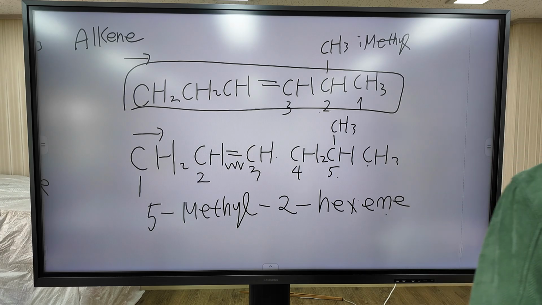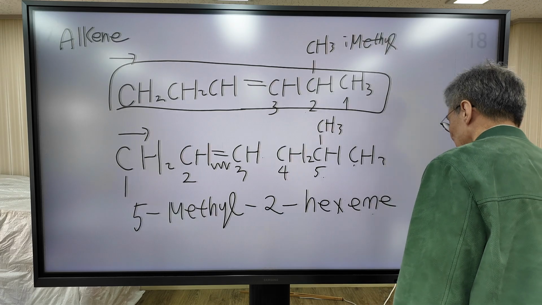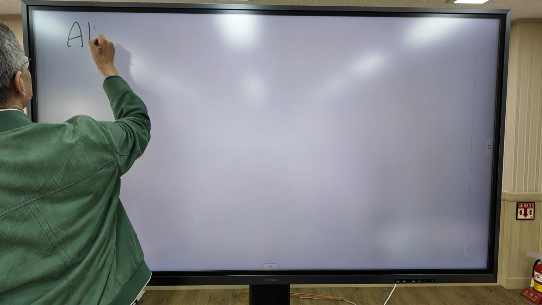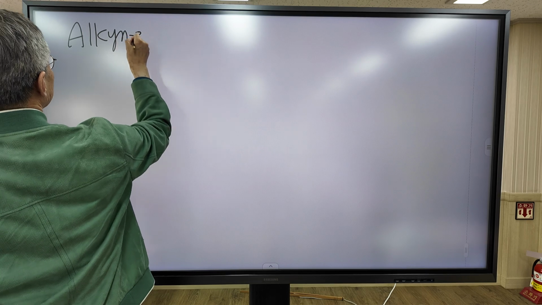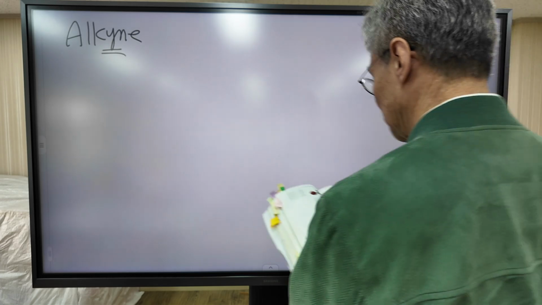Okay. Let's move on to alkynes. In alkynes, there is a triple bond. So this compound.